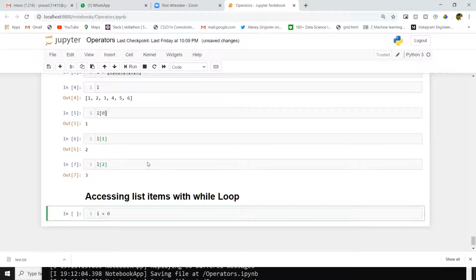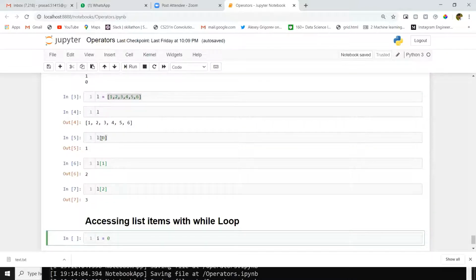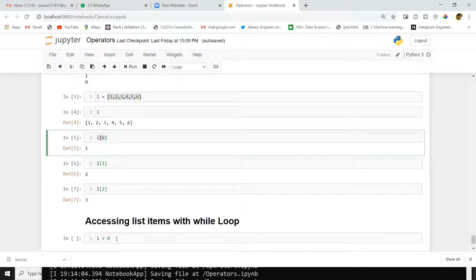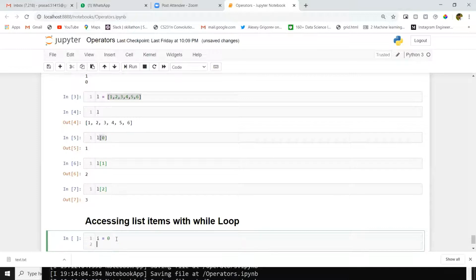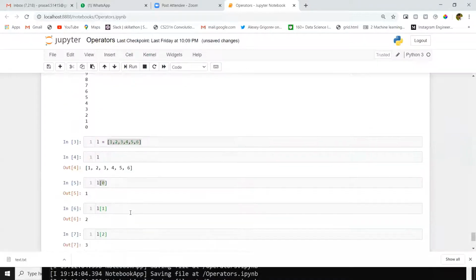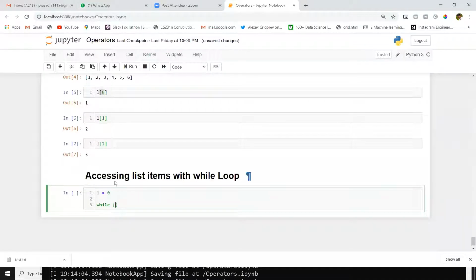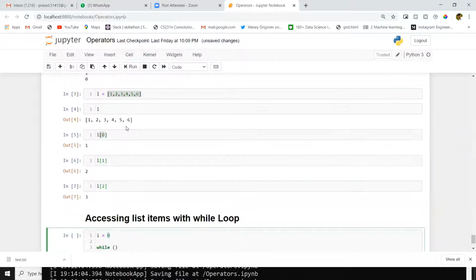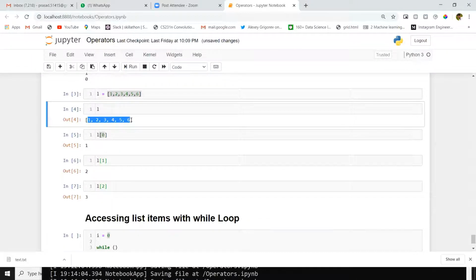I equal to 0. Why? Because list index will start from 0. So definitely we have to start this variable initialization from 0 only. No other chance. Now here we have to break this loop with a condition. If you are going to increment, this will go until n number, that may be infinity. We have to stop this loop at the end of the list. Suppose if you observe in this list, we have 6 numbers. The last index of this list is 5.